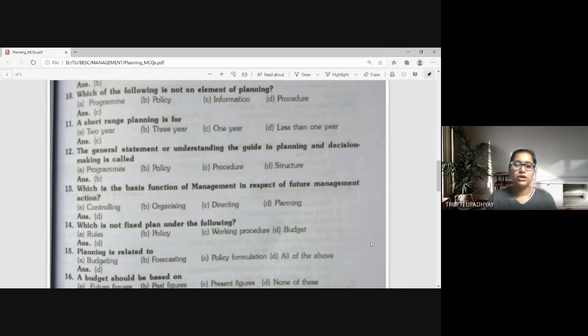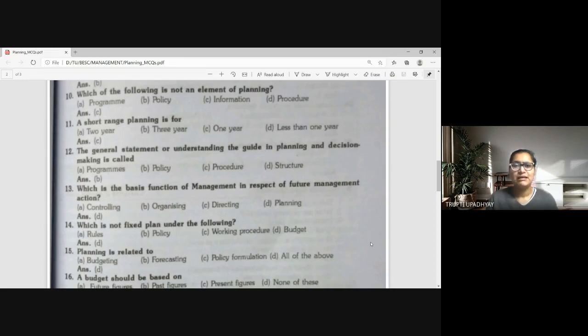Which is not a fixed plan under the following? So which is not a fixed plan? Rules, policy, working procedure, budget. Rules are fixed, policy is also fixed, working procedure means the guidelines I would say are fixed. You need to do one work, how to run a machine, a procedure is there. So it's also fixed. It cannot be changed. So one thing that is flexible in nature is budget.